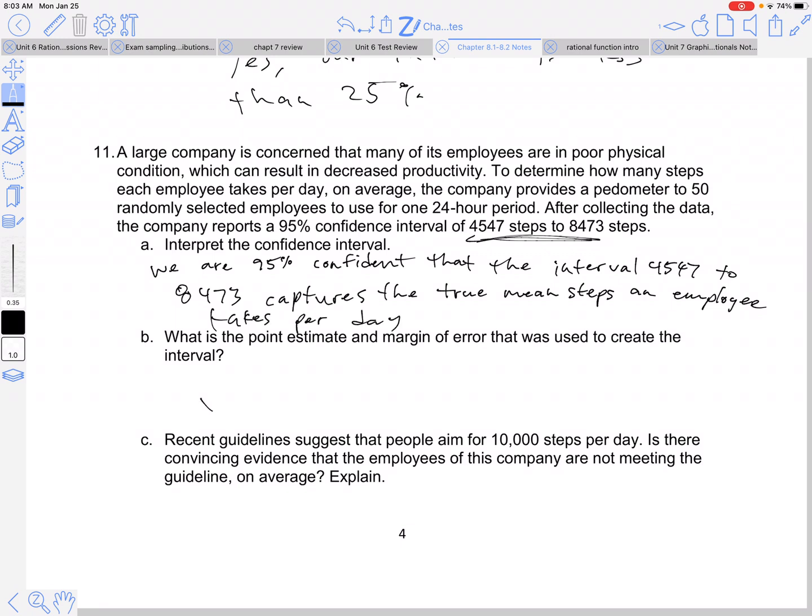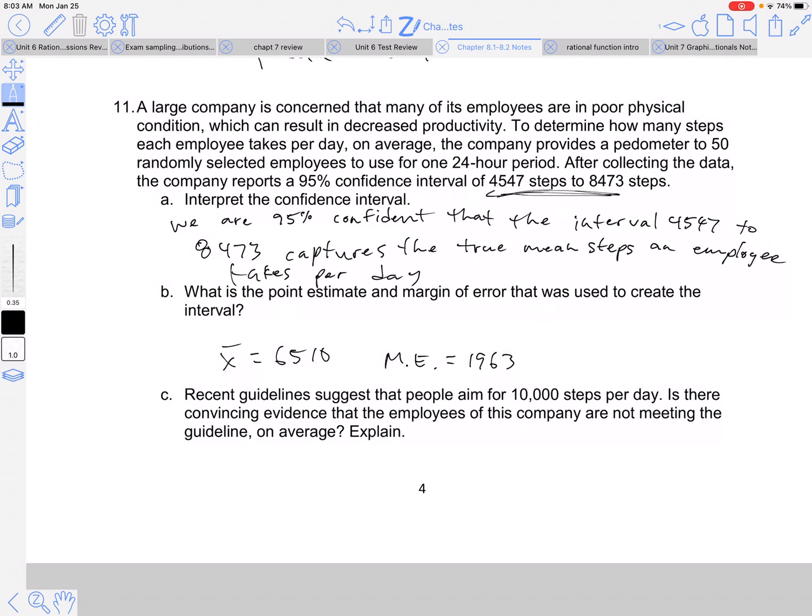So point estimate, I added them up, I divided by 2, I got the 6,510, which means they added 1,963 above and below that, trying to capture that true mean.